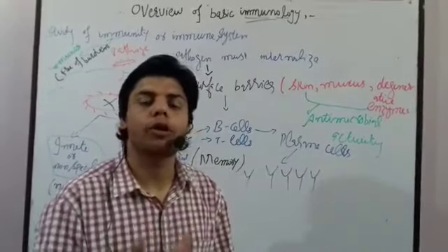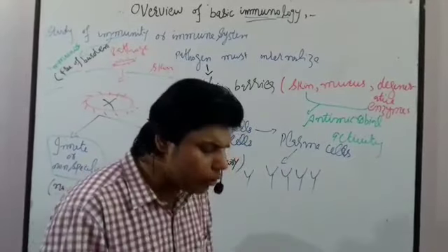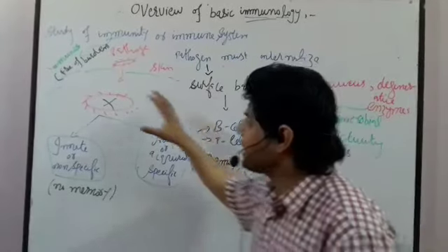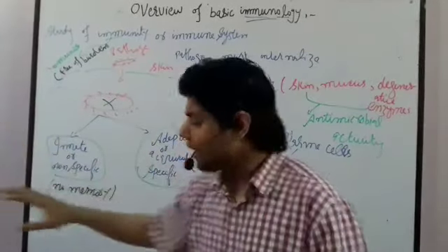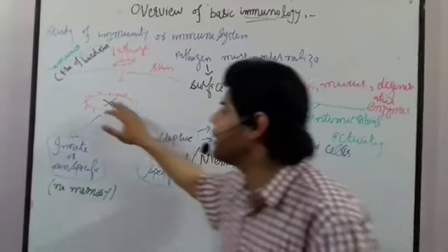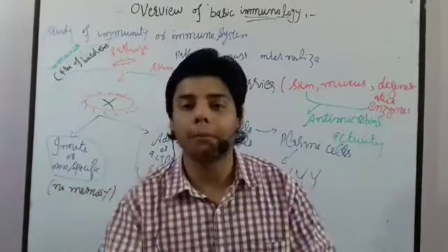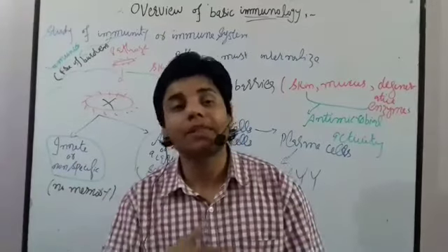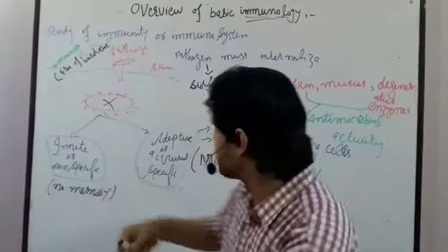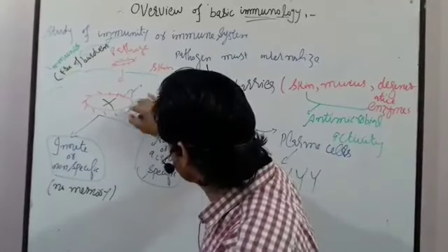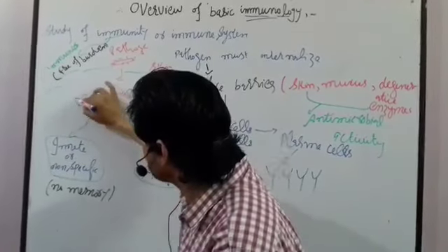Now, what is immunoglobulin or antibody? Immunoglobulin or antibody is a kind of protein that is activated against the pathogen. This antibody has the ability to kill the pathogen, sometimes alone. But sometimes the antibody will just attach to the surface of the pathogen.